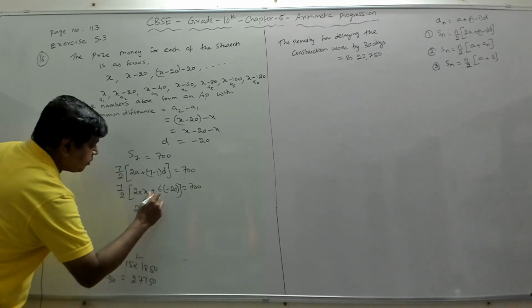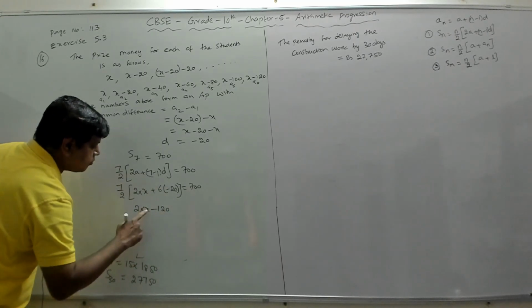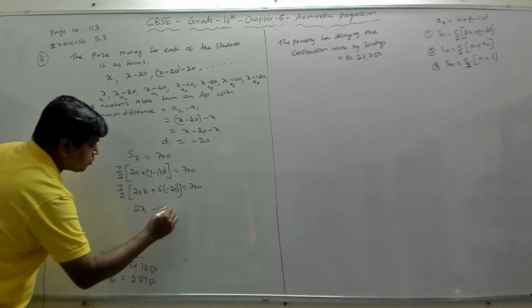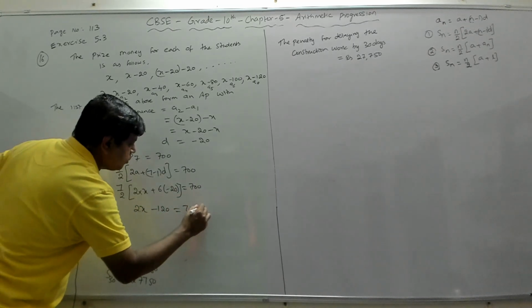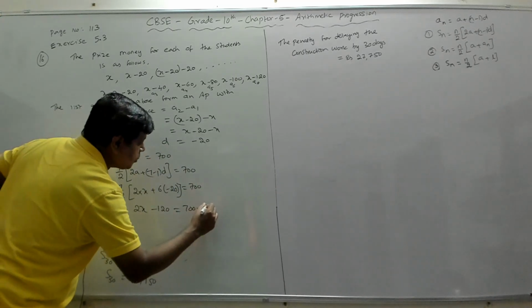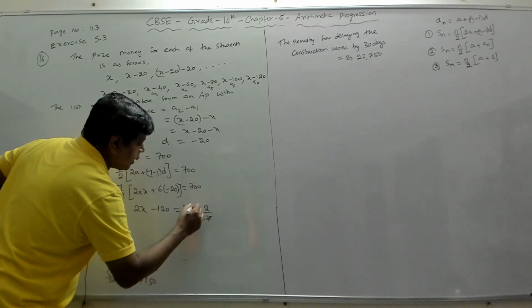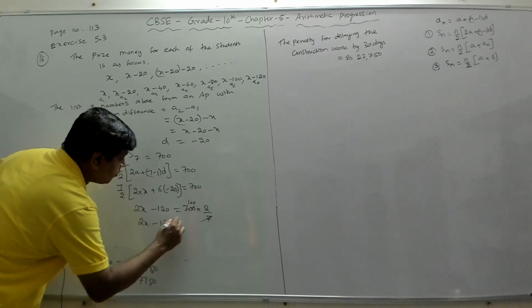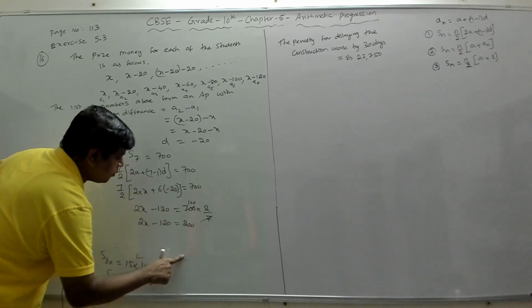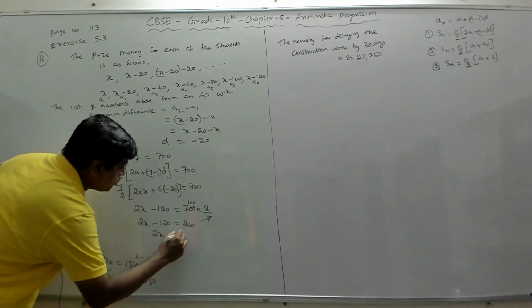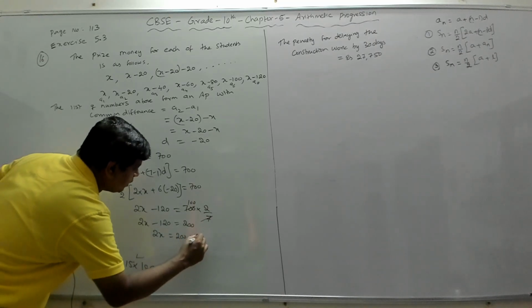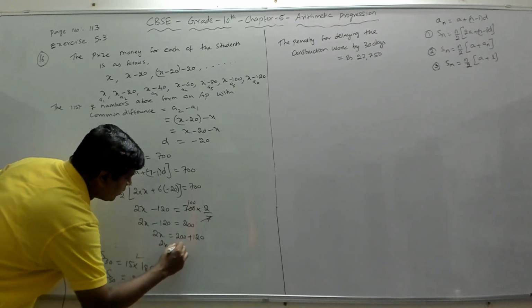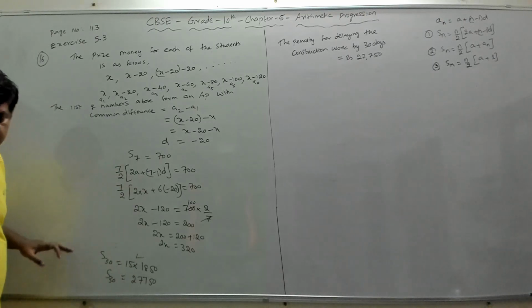x. This is minus 120. 2 into x is 2x minus 120 equal to 700 into 2 by 7. If it goes to the other side, it becomes 2 by 7. So they get cancelled, you get 100. So 2x minus 120 equal to 200. So your 2x becomes 200 plus 120. Your 2x is 320. So your x is 160.